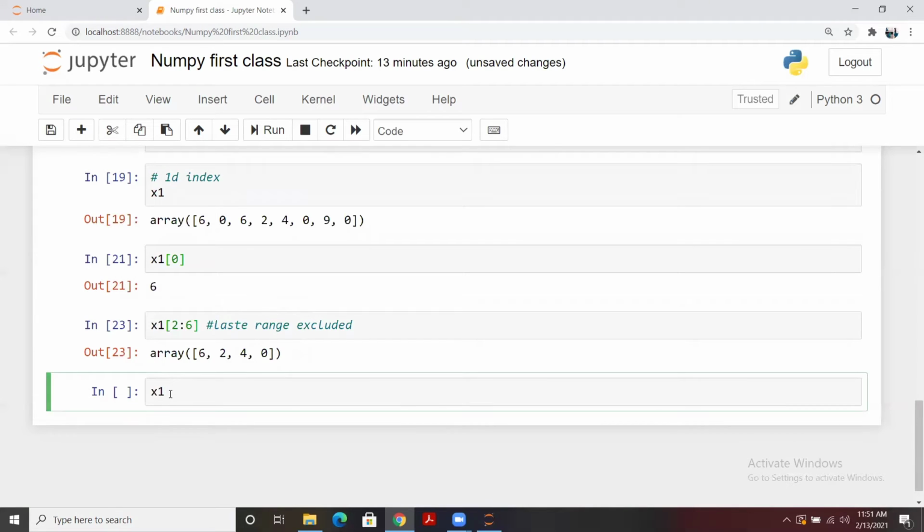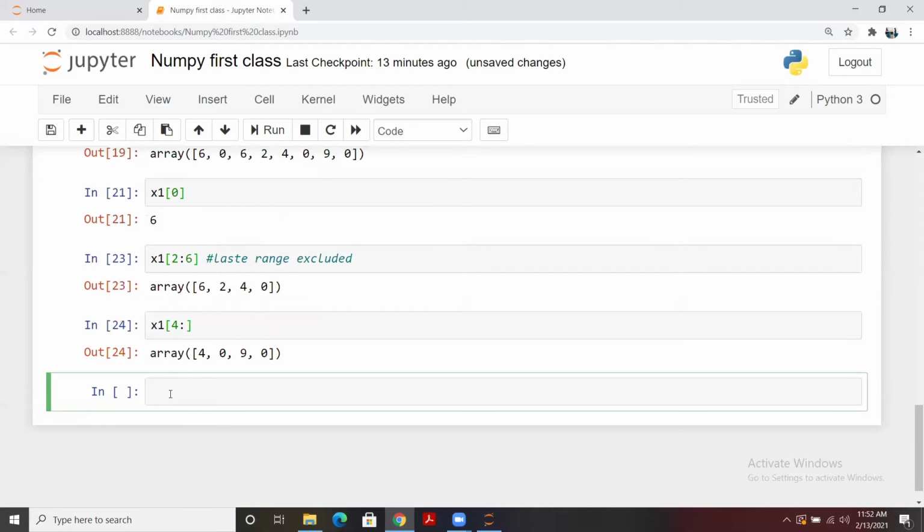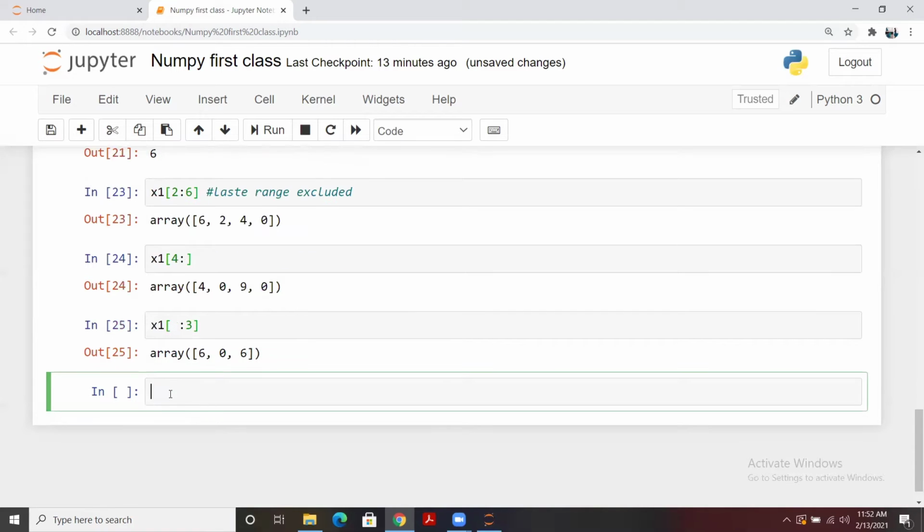And the other way to do it, let's say I want to extract all the elements after index 4. So simply I'll pass it like this and I'll run it. It extracts all after index 4. And the same way we can write it for all before index 3. So I'll be passing it like this.